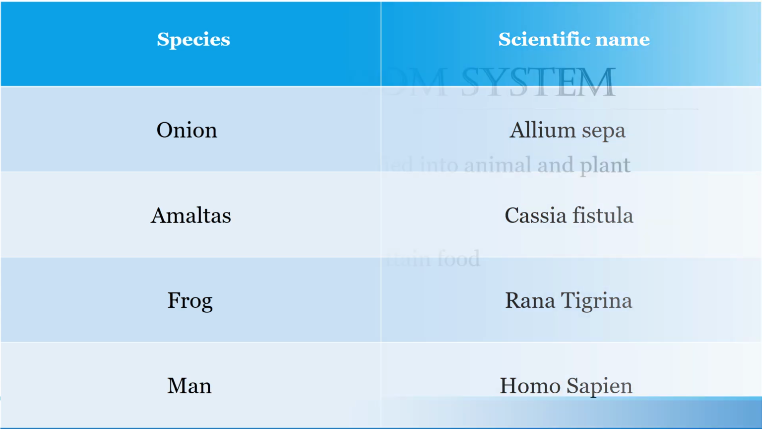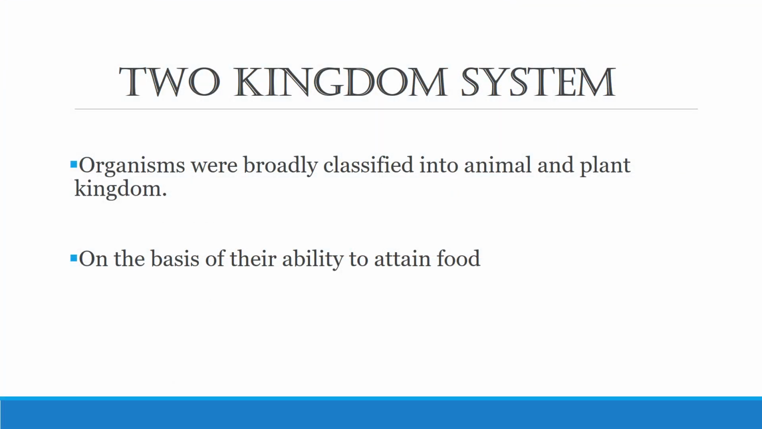First of all, organisms were broadly placed in two kingdoms. This system was known as the two kingdom system, in which Carolus Linnaeus placed organisms into two groups. He proposed this model in 1758 and classified animals and plants on the basis of the mode of nutrition that they obtain from their surrounding environment.